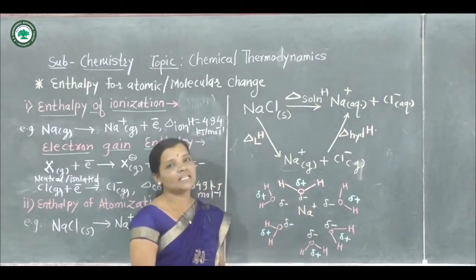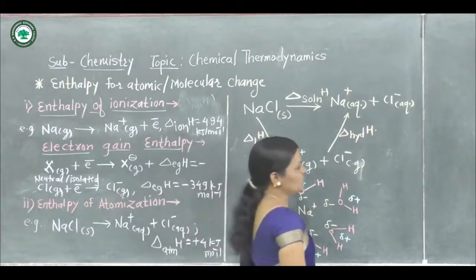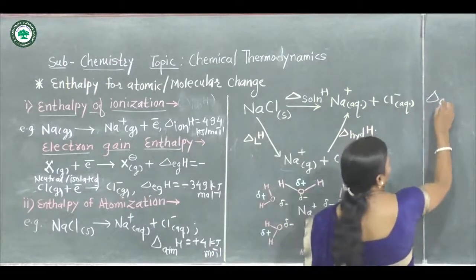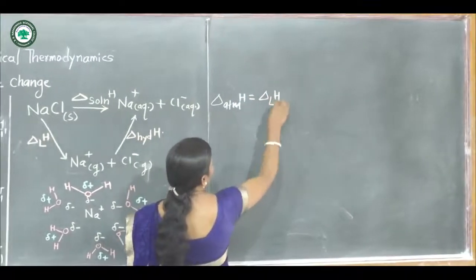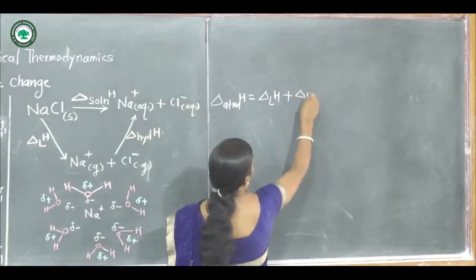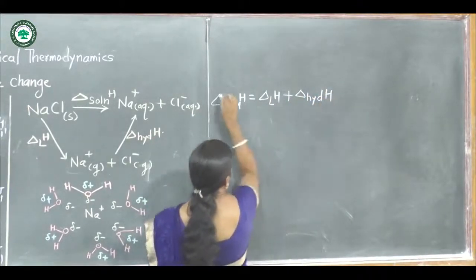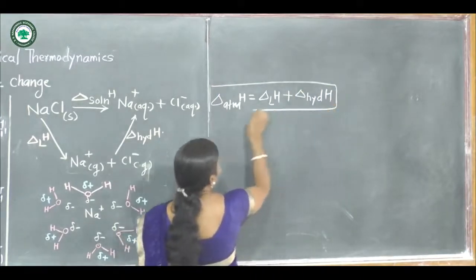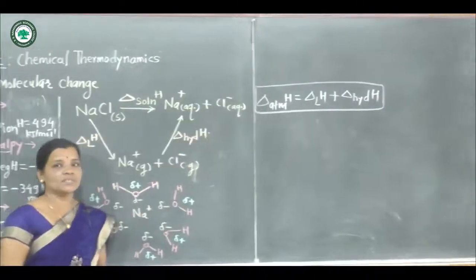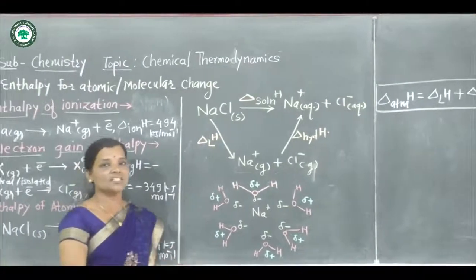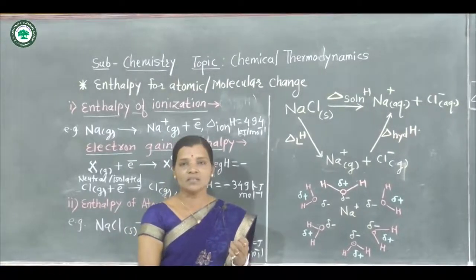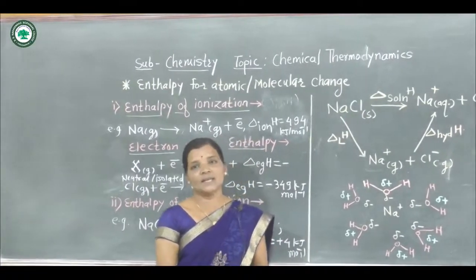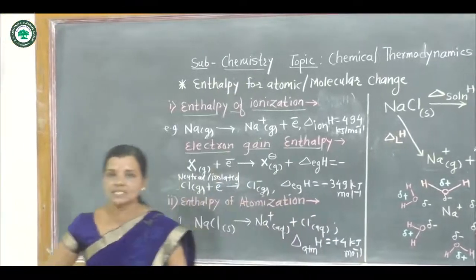And so we can say that enthalpy of solution is equal to lattice enthalpy plus enthalpy of hydration always, because here the process takes place in two steps. In the first step, first the gaseous ions are formed, then those gaseous ions get converted into their aqueous form.